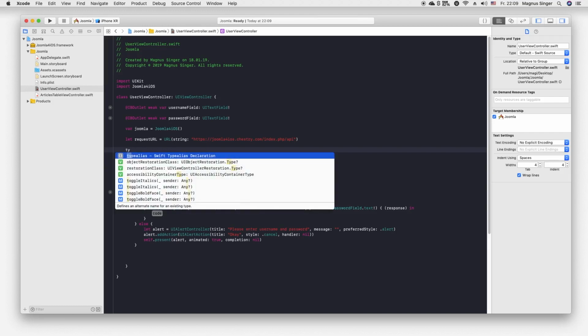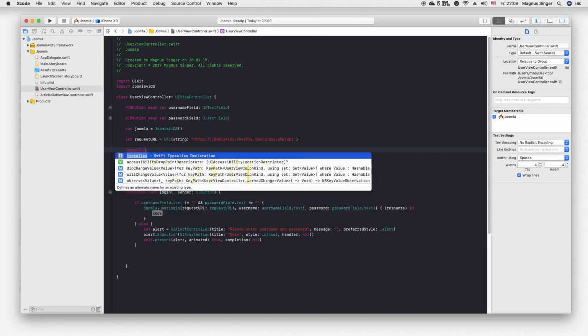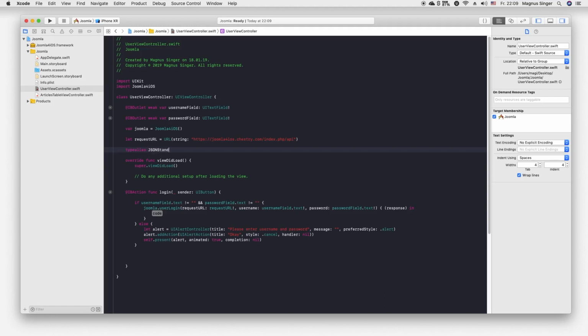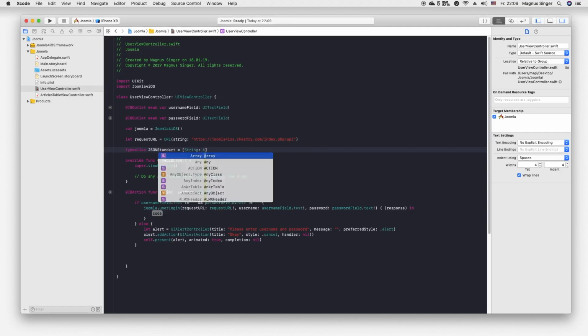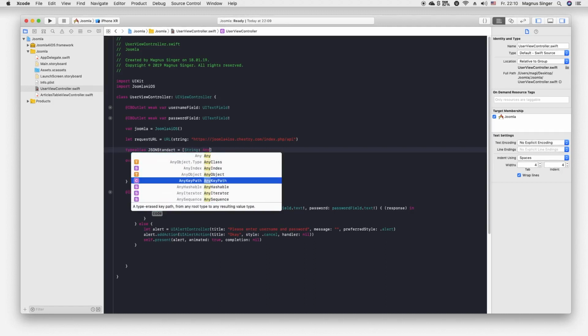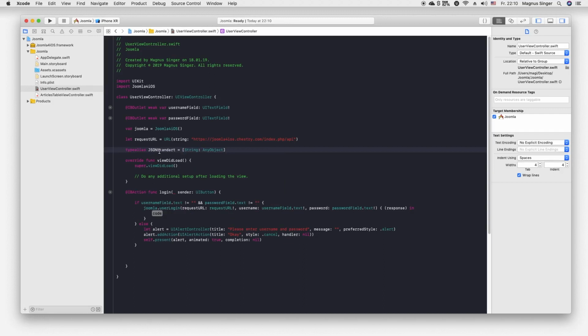So now we just say typealias JSONStandard is equal to, sorry, this one, and of course it has a string and any object. So you may know the JSON standard. It's very basic. The key is of course a string, and the object can be any object, so it can be an integer, a string, whatever. Okay, so now this is done.